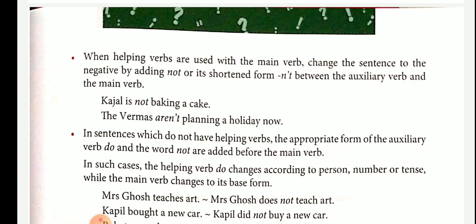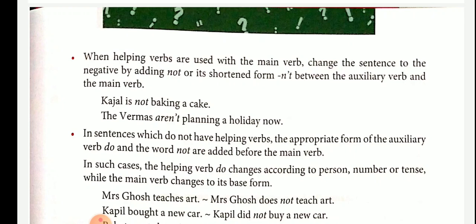So the remaining exercise, you can do that. When you do, you look at the verb. If there is a modal auxiliary there, then use not after the modal auxiliary, then use the main verb. If there is the verb be, then simply add not after the form of the verb be. If the verb is one of the forms of the verb have, then you have to use not after have.